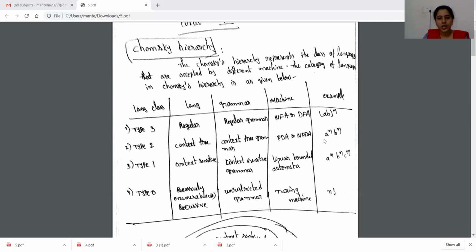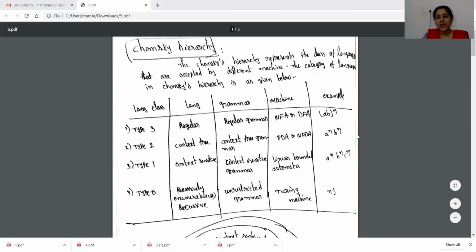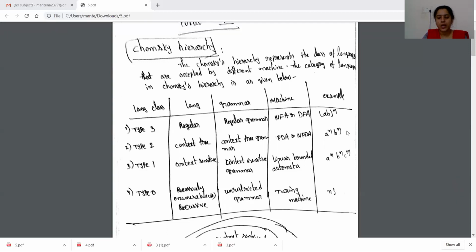And w c w power R is also a context-free language, and w followed by w power R, reverse of w, is also a context-free language.